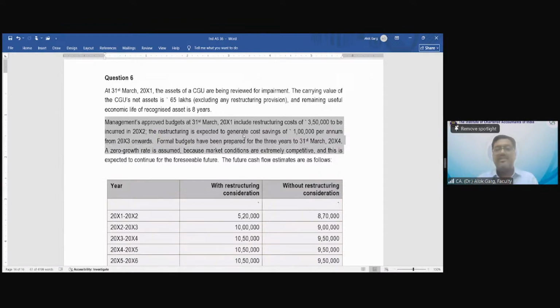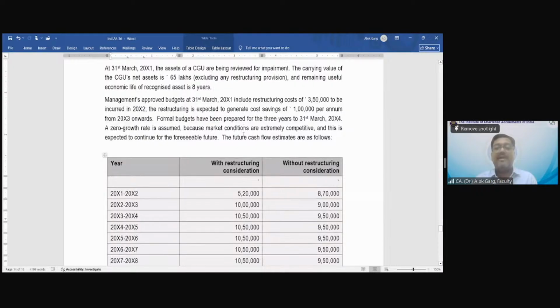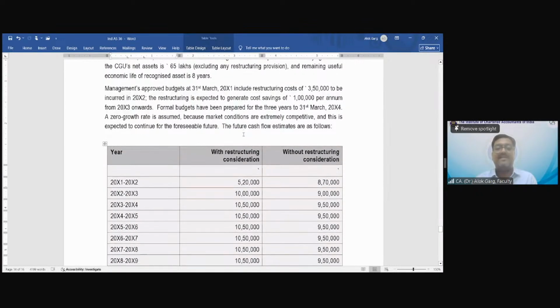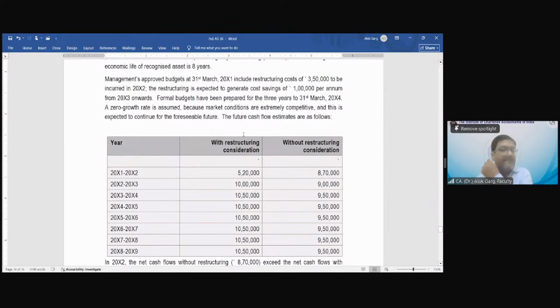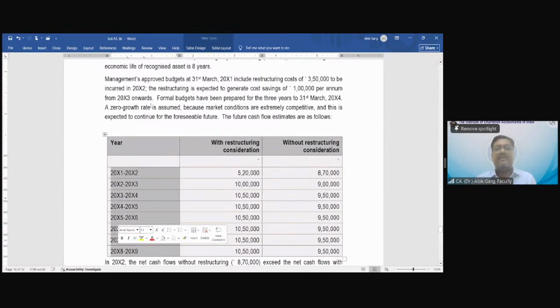A zero growth rate is assumed because market conditions are extremely competitive, and this is expected to continue for the foreseeable future. The future cash flow estimates are as follows. Okay, so these 8 years' cash flows are given.